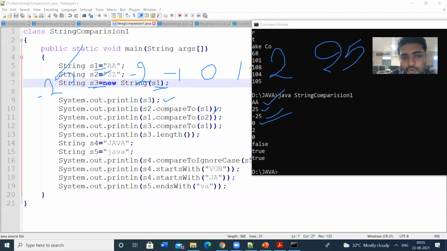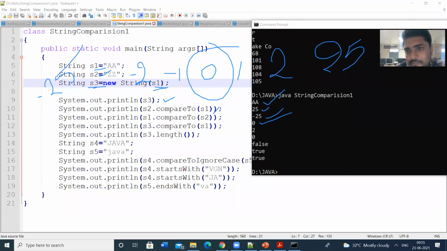So the compareTo method displays 0 when the comparison is true. Otherwise, minus or plus values will be displayed, such as plus 25 or minus 25.